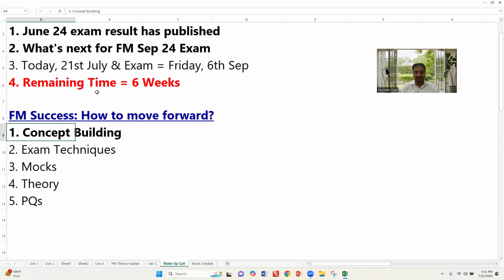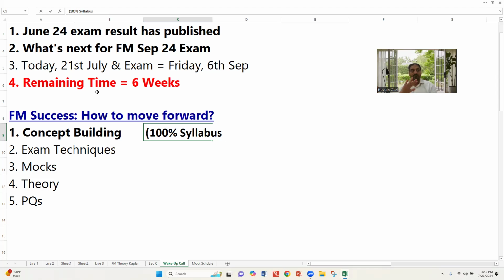Number 1, concept building. The very first point is that you need to cover 100% of the syllabus. There are 6 areas of the syllabus that we have already covered previously: investment appraisal, business finance having 2 components, business finance and business valuation, working capital, risk management, and financial management function and environment. So make sure you cover all of the syllabus areas.